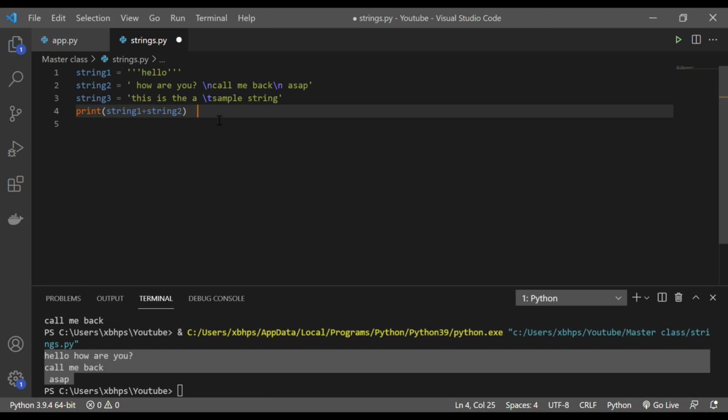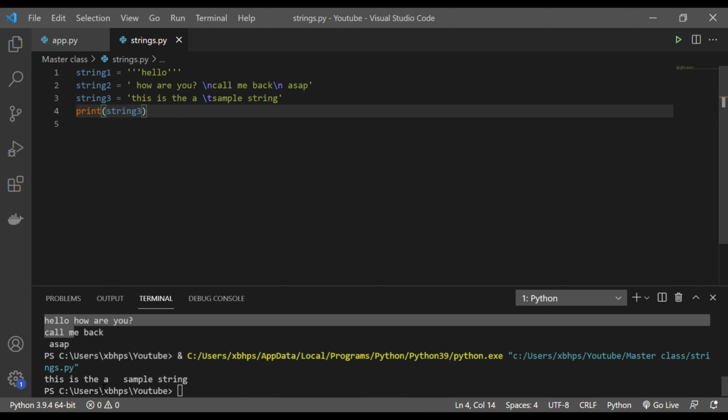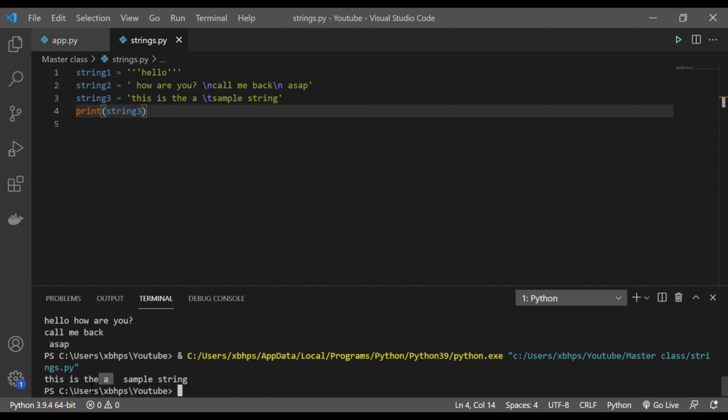If I put a tab, it takes some proper indentation. It gives me 3-4 places and then it goes further. So if I do \t, that tabs this particular string. From this value, it will get tabbed. Let me print string 3 and you'll understand what I'm saying. So print it, and you'll see this is a sample string, and there is a tab in between.